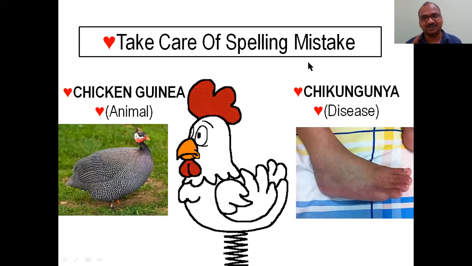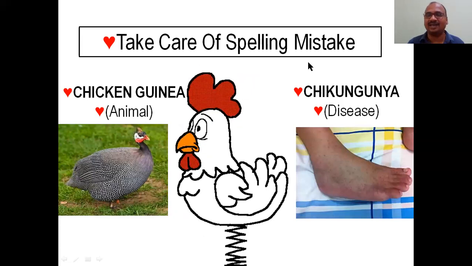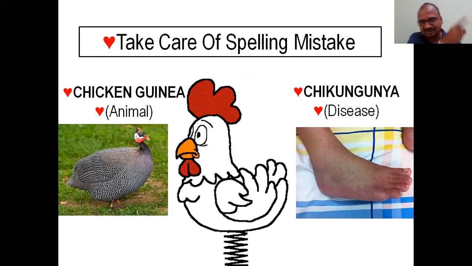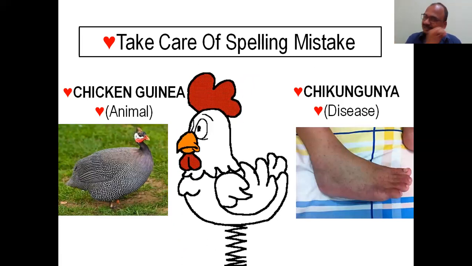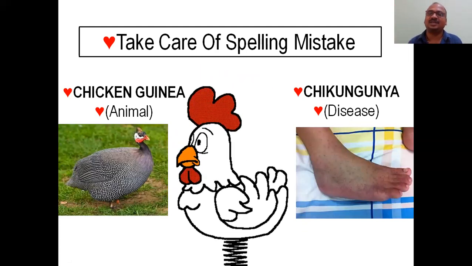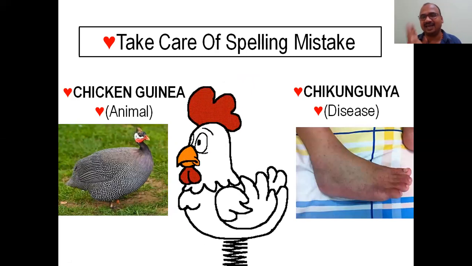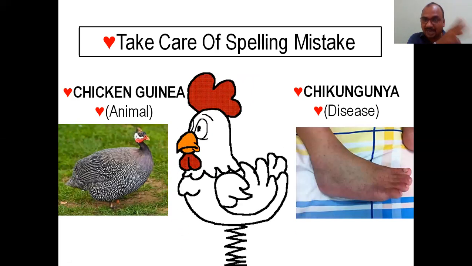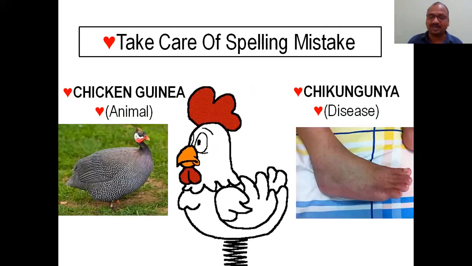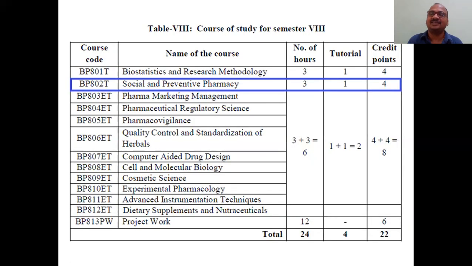Take care of spelling mistakes. Chicken gunya is not written as separate words. It is a single word, chikungunya. One C is absent, and you get gun directly, like that. Very, very important, because even in the syllabus itself there was a spelling mistake. Just imagine how much confusion there is.